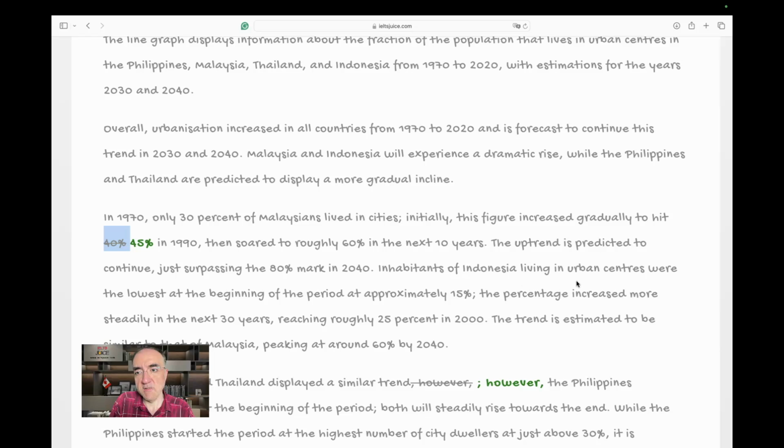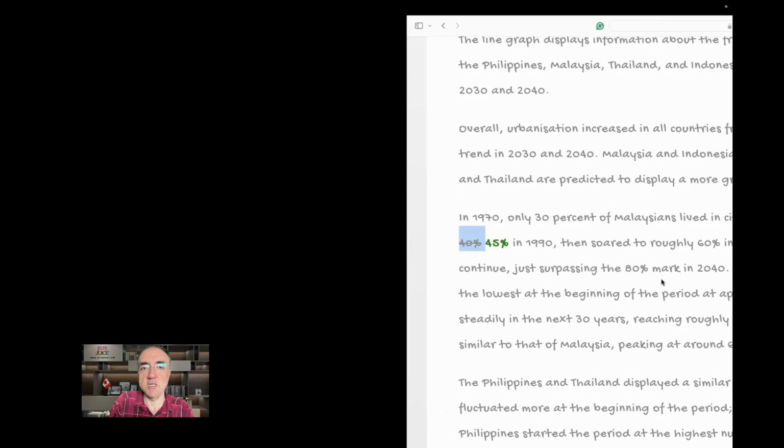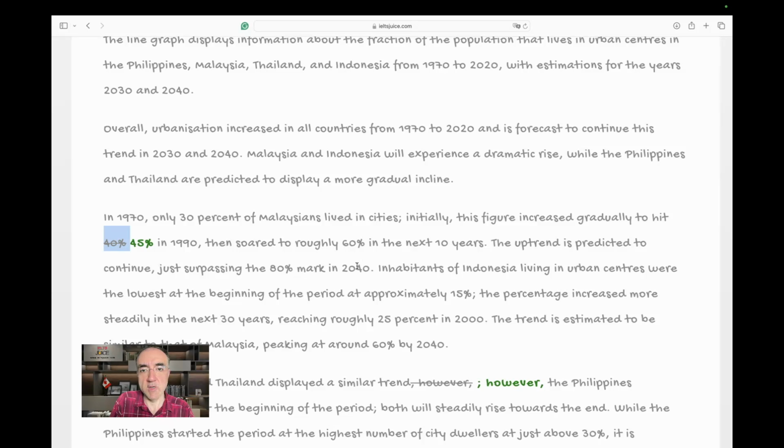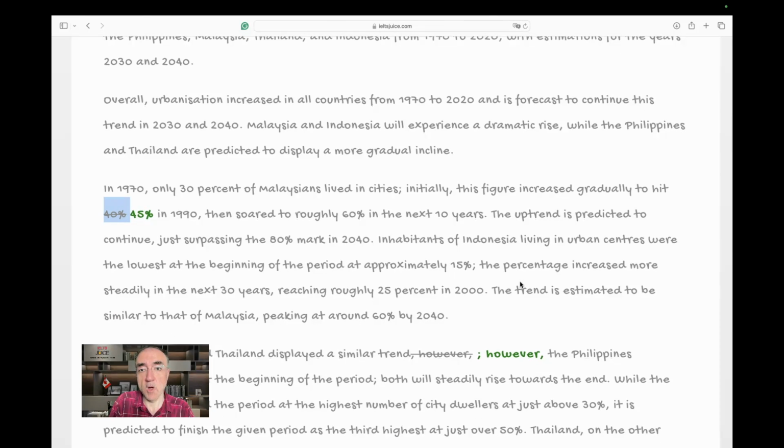Inhabitants of Indonesia living in urban centers. So we're pairing Indonesia and Malaysia. Why? Indonesia and Malaysia. Why are we pairing these two in this paragraph? Inhabitants of, I still don't know. I'm in my head, I don't know why these two are paired together.